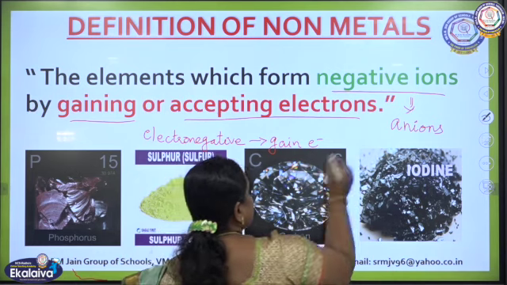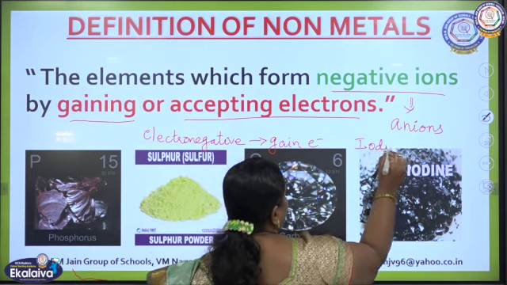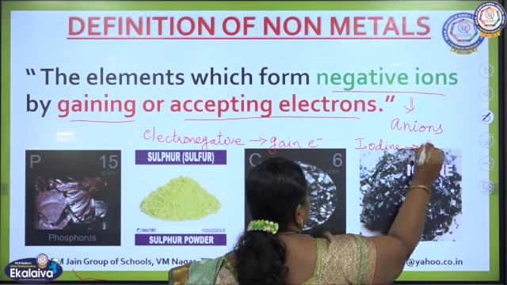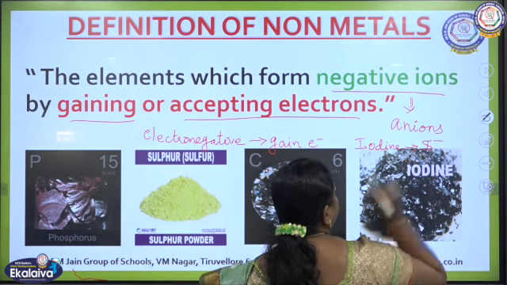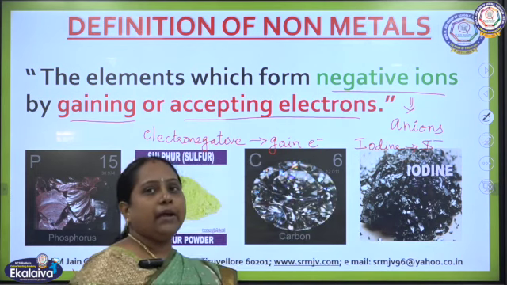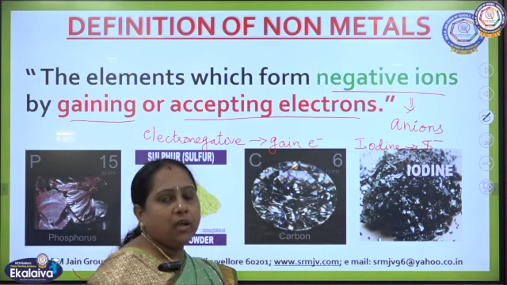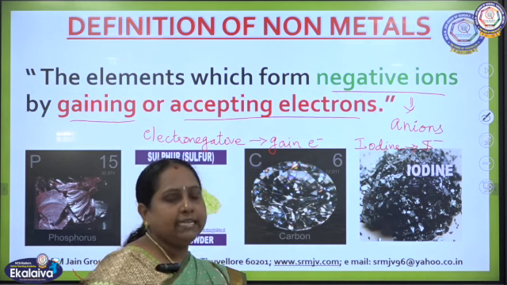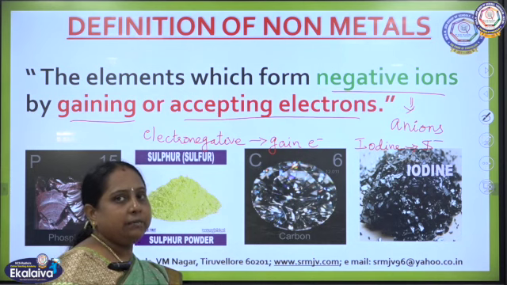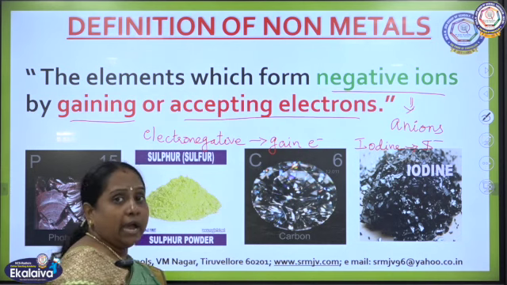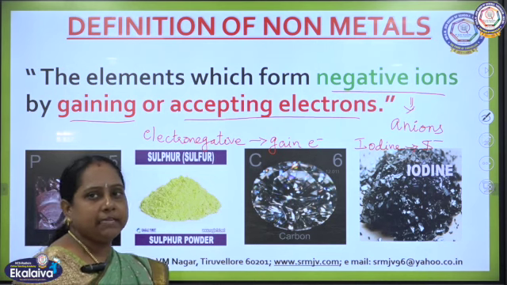For example, let us take iodine. The symbol of iodine is written as I. When it is in the form of an anion, the sign carried by iodine is minus, a negative charge, because iodine is a non-metal which has a tendency to gain an electron. Where will it gain the electron from? From the metals. Metals will be losing the electron. Now iodine, as it is electronegative in nature, has a tendency to gain an electron from the metals and thereby forms anions.